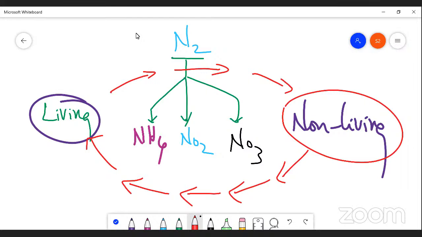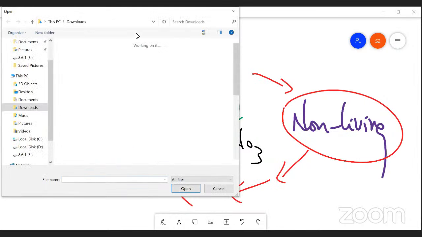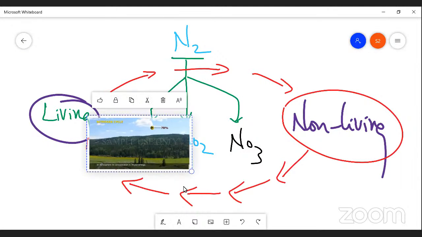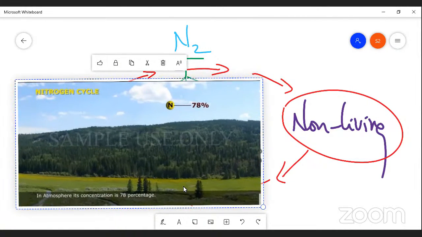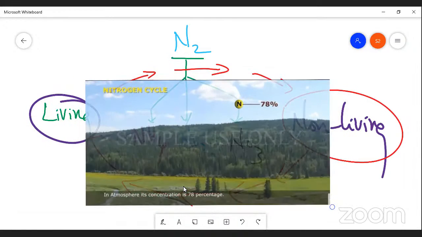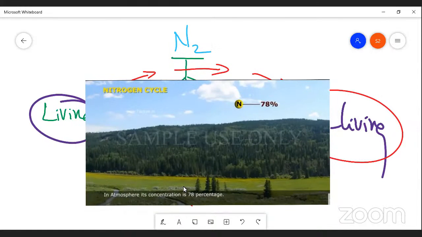So it can be explained by a chart. I am going to show you; you can understand very easily, my dear students. As I said, the atmospheric nitrogen is almost 78%. It is available in the form of nitrate and many other components. This nitrogen is highly essential for the formation of proteins, nucleus, amino acids, and chlorophyll.